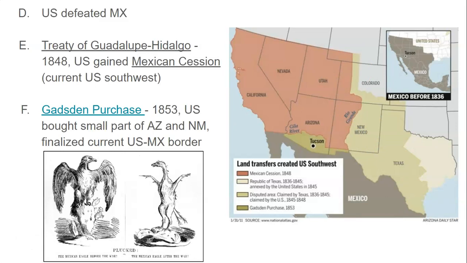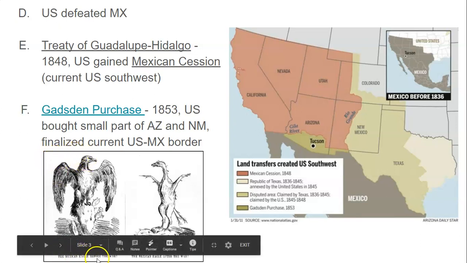The US did pay a little bit of money for this, but essentially it was like pennies on the acre for this land. And Mexico definitely felt like this land had been stolen from them. In this cartoon down here, one of the Mexican mascots is the Mexican eagle. So here it says the Mexican eagle before the war. You can see that it has lots of feathers.